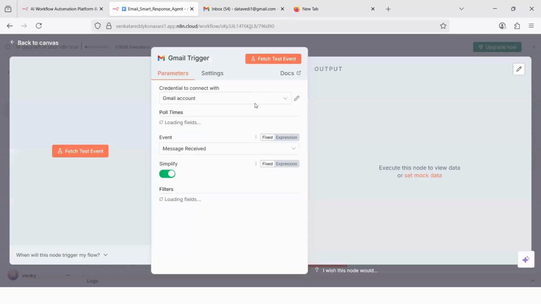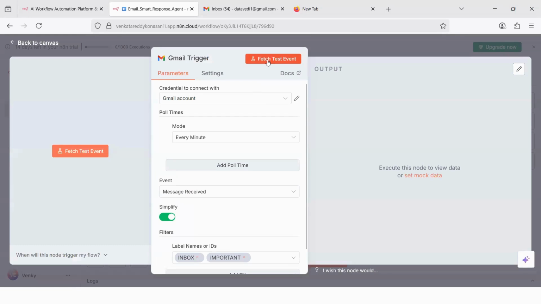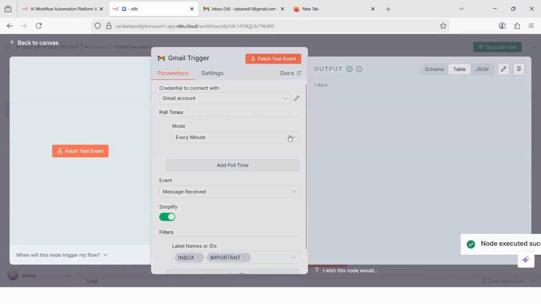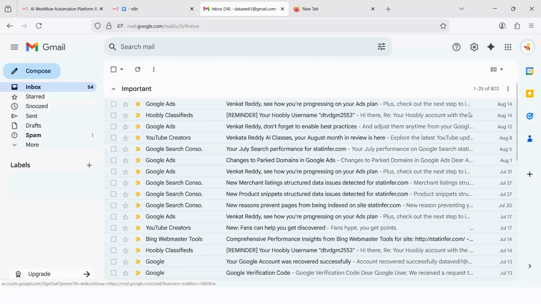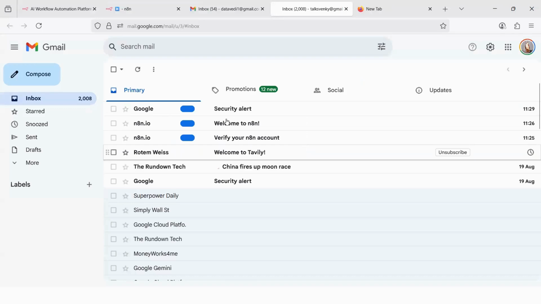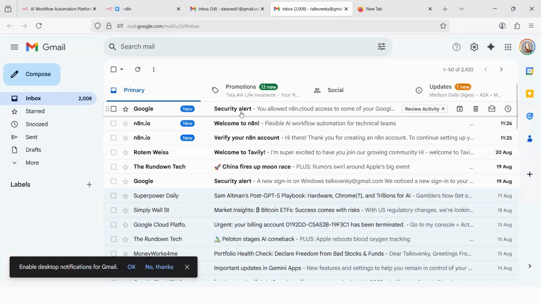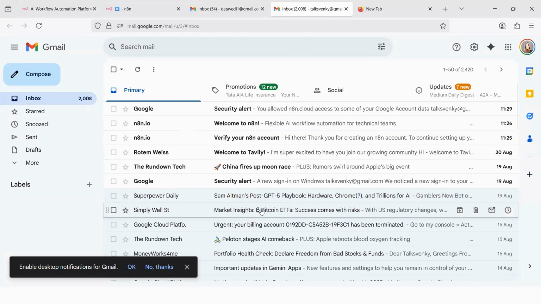Once you click on it, you can say fetch the test event. Now, what is happening is it has been connected to my email, and the email that we have logged in, this is a different email. Let me go there. So just now I have got an email. This is a random trash email that I have created. I generally do not use it, just for these kinds of demonstrations and courses and for subscriptions.